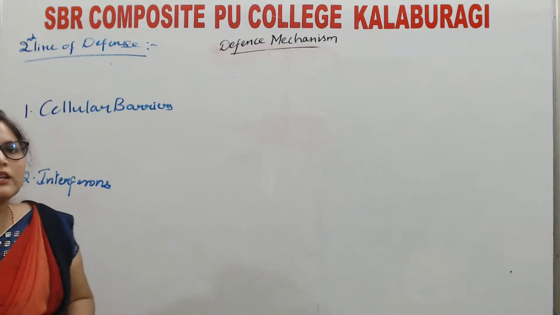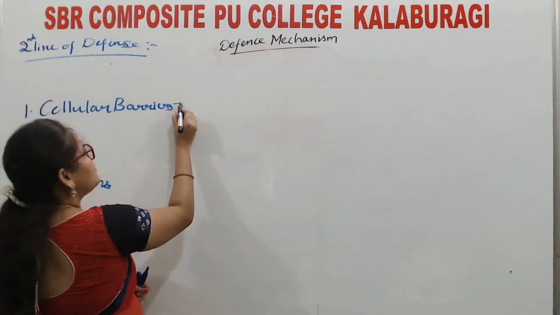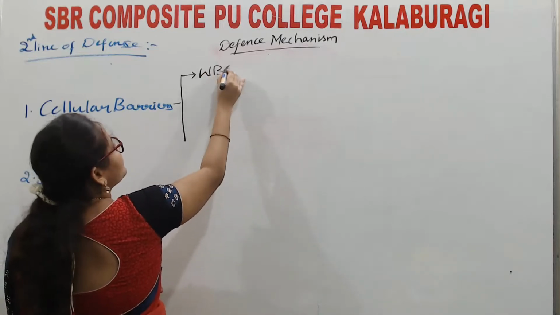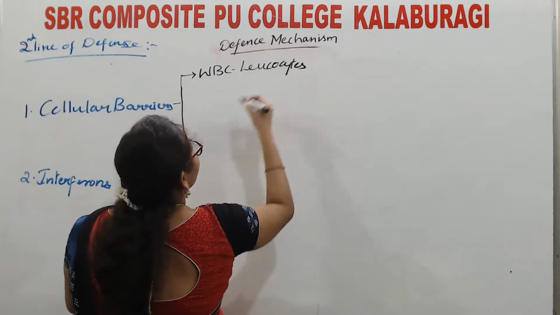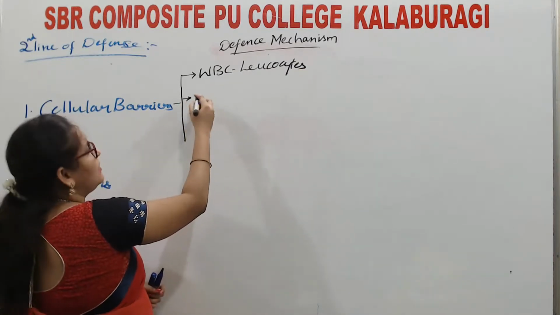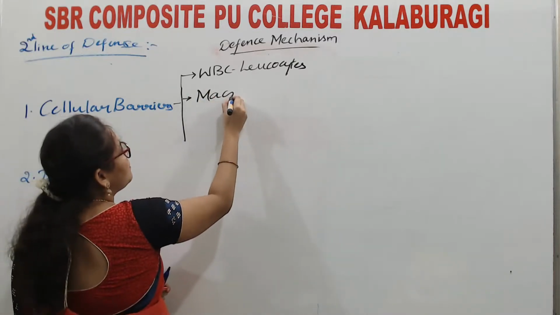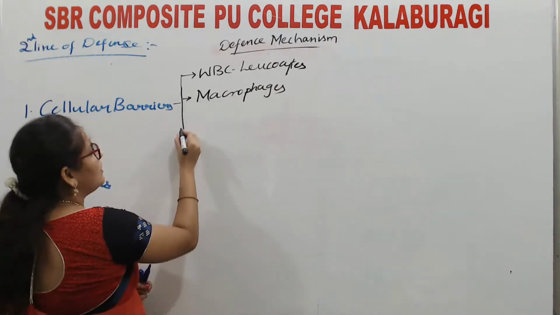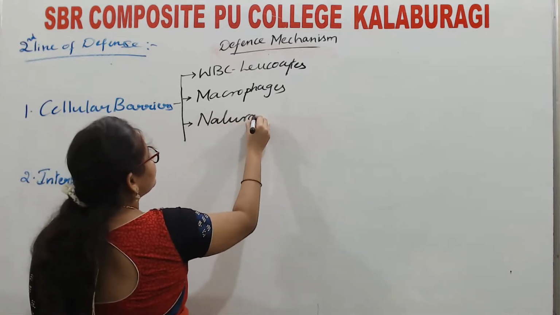Cellular barriers. What are all the cells that fight against disease-causing pathogens? See here. White blood cells, also called leukocytes. In the white blood cells, the monocytes, which have transformed into macrophages, and natural killer cells.